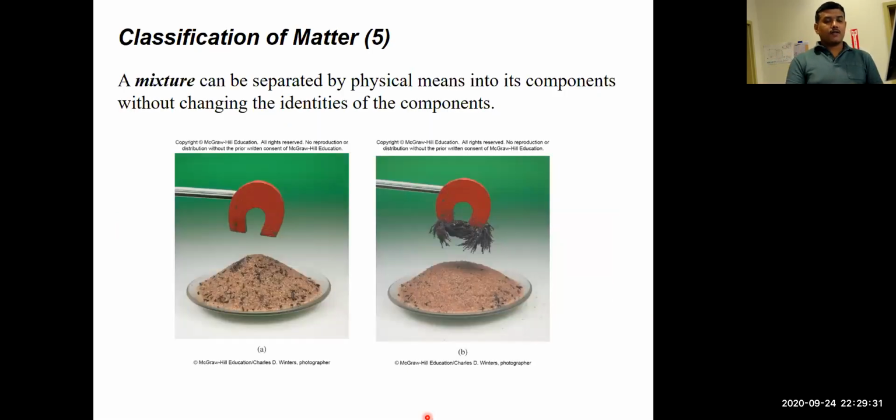Mixtures, for example, you can sometimes separate from each other by physical means. This is one of the experiments that I used to do as a child, where you mix sand and iron ore pieces and use a magnet to separate them. That's a cool experiment. So you could physically separate them sometimes, or if you have a salt water solution, if you evaporate all the water, what you are left with is salt. So by physical means, you could separate mixtures because they were not making a new compound, they were just mixed with each other.